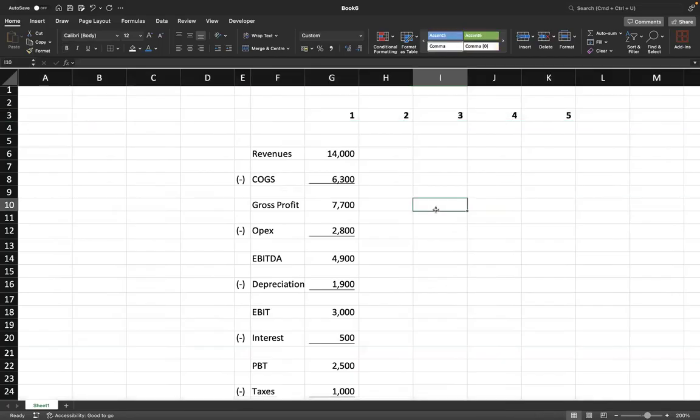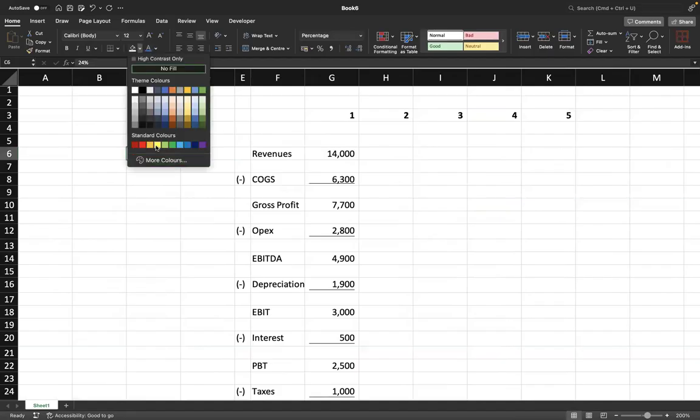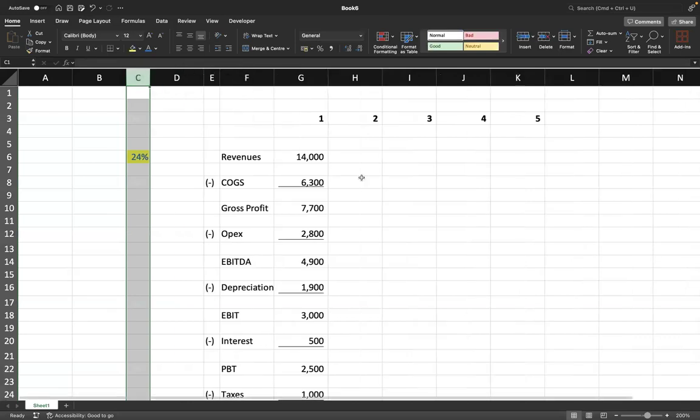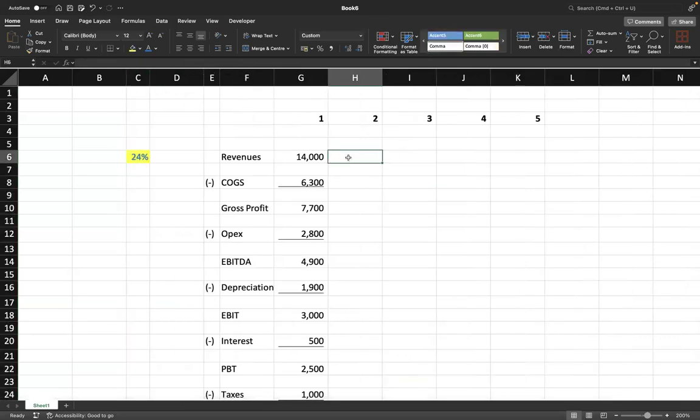सही है कि नहीं? Now revenue का growth rate का input क्या है? What is the revenue growth rate input for you? 24%. Now this is an input. That means the revenue is expected to grow by 24% year on year, annually. So that means the next year's revenue will be previous year's revenue into 1 plus 24%.